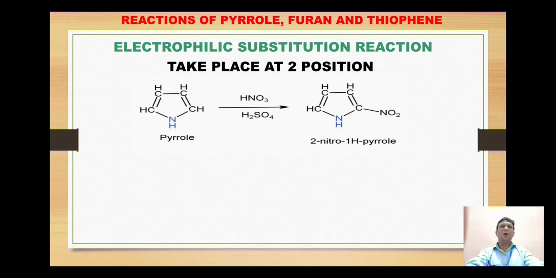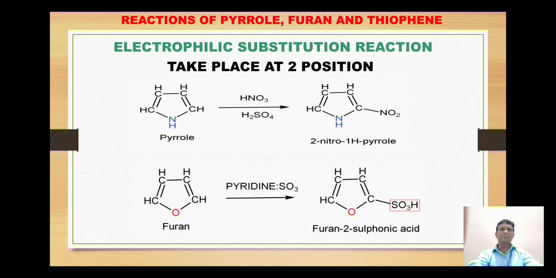For example, pyrrole when reacted with nitric acid in presence of sulfuric acid undergoes nitration. The nitronium ion which is generated gets attached on position number 2 to give 2-nitropyrrole. Likewise, furan when reacted with pyridine in presence of sulfur trioxide, or a mixture of pyridine sulfur trioxide, the sulfur trioxide electrophile attacks the second position to form SO3H. That is, in this case, furan gets converted to furan 2-sulfonic acid.